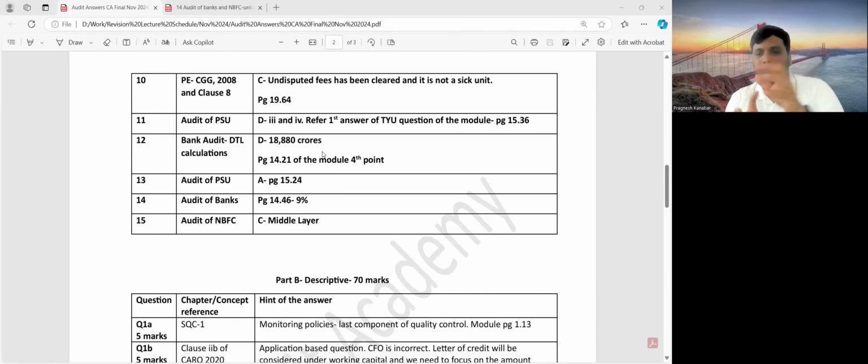All right. So with respect to this, what you have done, you can please comment in the comment section given below, because the formula is eligible funds divided by the risk weighted assets into 100. Tier 1, Tier 2 capital eligible funds divided by risk weighted assets into 100. That is the formula over there. Risk weighted assets and off balance sheet items taken together. Okay. I have given the module page number also over there.